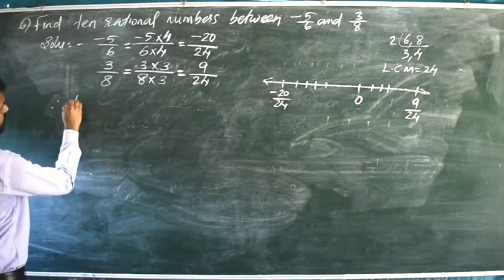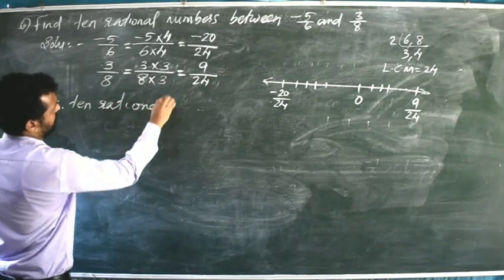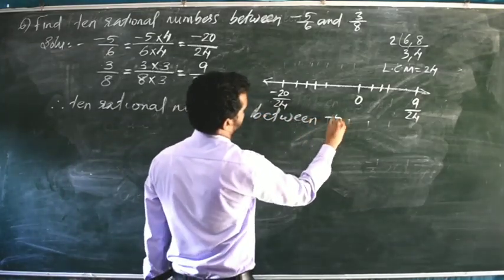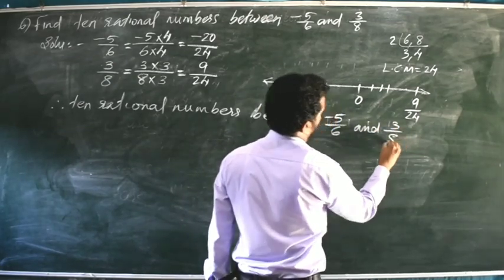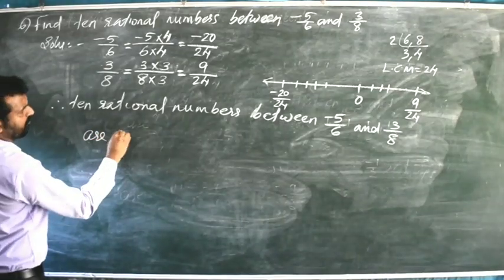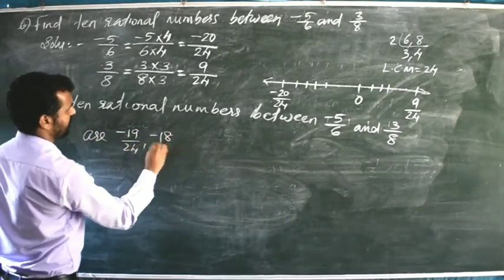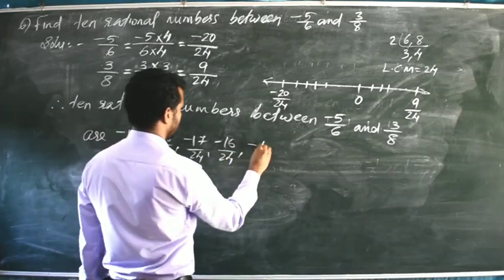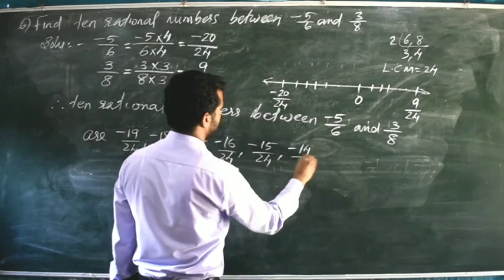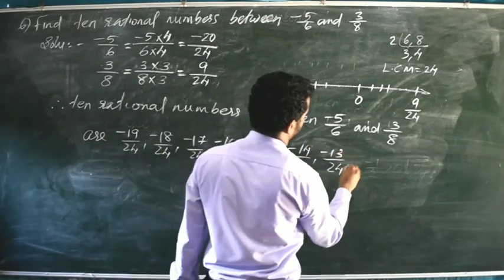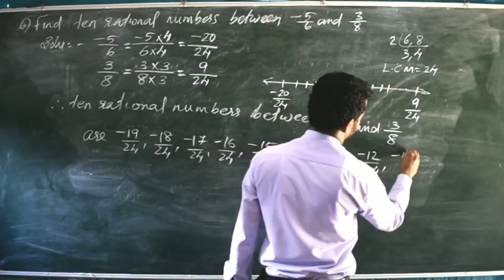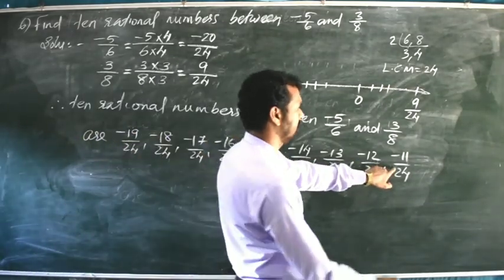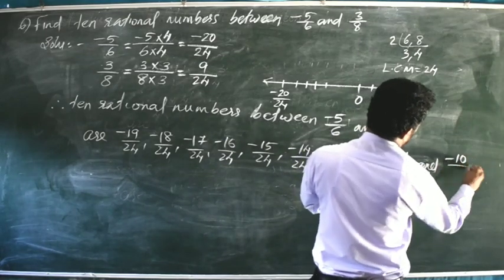So therefore we can write here 10 rational numbers between minus 5 by 6 and 3 by 8 are minus 19 by 24, minus 18 by 24, minus 17 by 24, minus 16 by 24, minus 15 by 24, minus 14 by 24, minus 13 by 24, minus 12 by 24, minus 11 by 24 and minus 10 by 24.